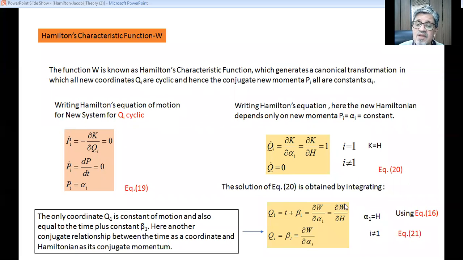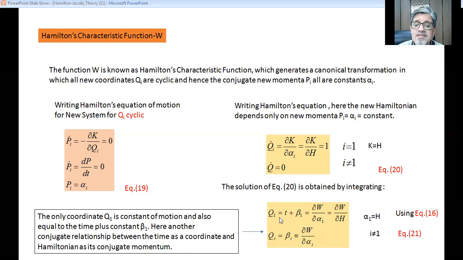So in place of the Lagrangian or Hamiltonian, we have W. In place of the momentum or coordinate, we have the Hamiltonian. So we have one more conjugate relationship there: the time is a coordinate and the Hamiltonian is its conjugate momentum.